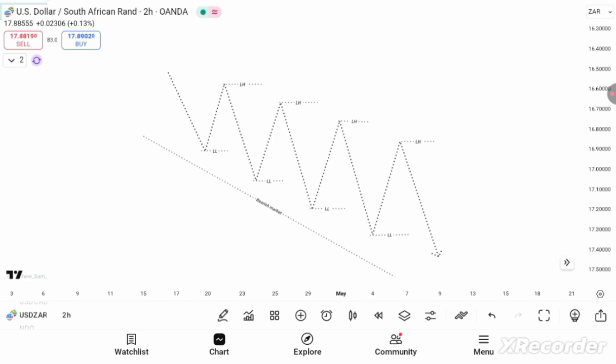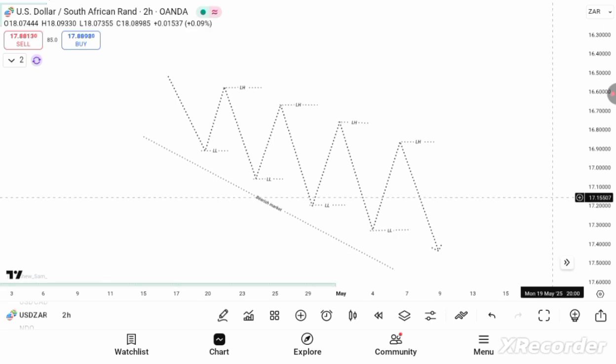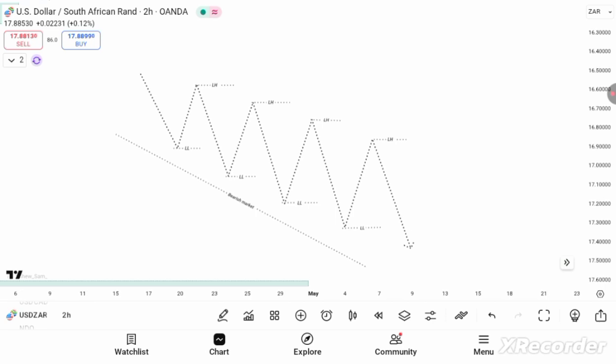That is how you know that the market is bearish. So please pay attention to that. The lower highs are being protected. Price is not going above the lower highs. Price keeps breaking the lower lows. So in a downtrend, the lower highs are being protected and the lower lows are the weak point.